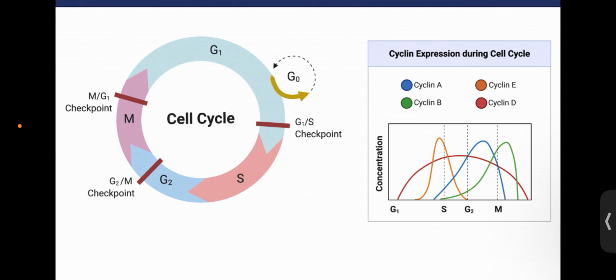So cyclin proteins, with the help of these cyclin dependent kinases, phosphorylate the proteins which play an important role in preparing the cell for S phase, or synthesizing DNA in the S phase, or in preparing the cell for the mitotic phase during the G2 phase.